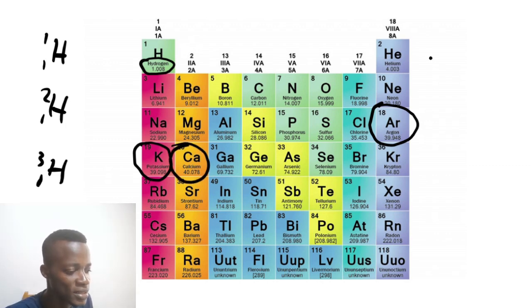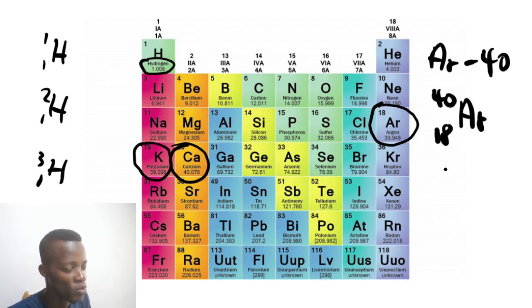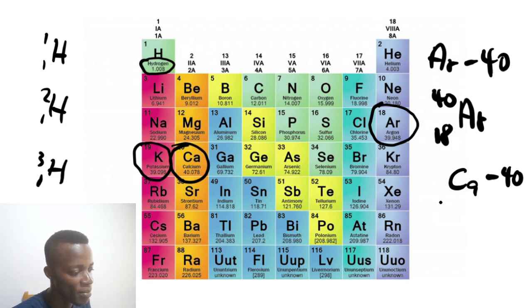So argon has an atom inside it called argon 40. For argon 40, it just means that if you have argon, the mass number is represented here by 40 and the proton number here is 18. So that's 40. We also have calcium 40 as well. Calcium 40 has a mass number of 40, and we have a proton number of 20.